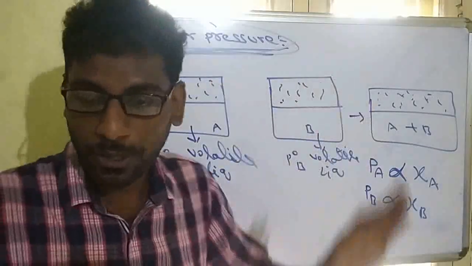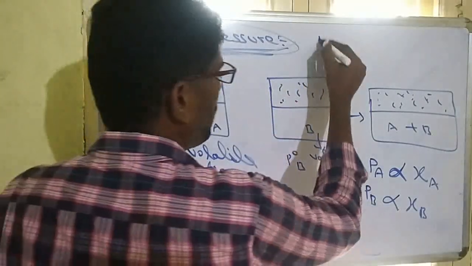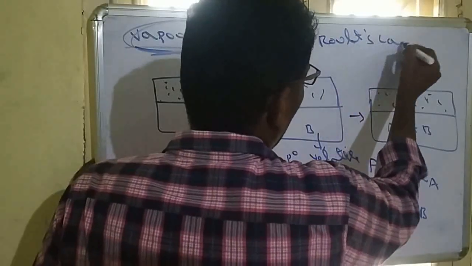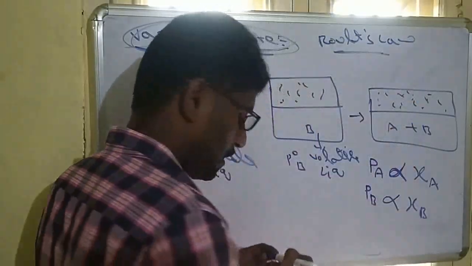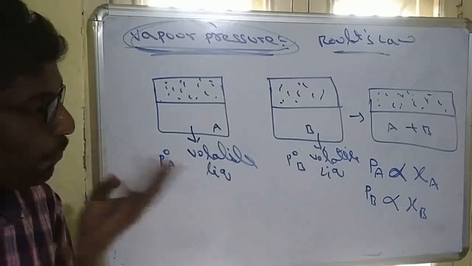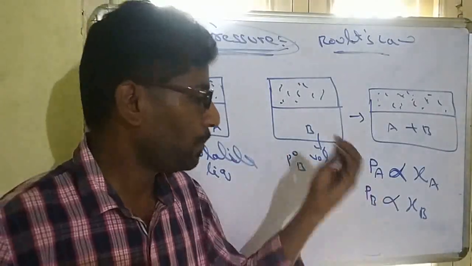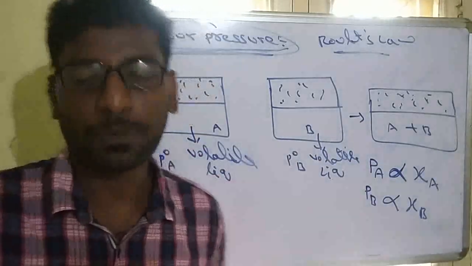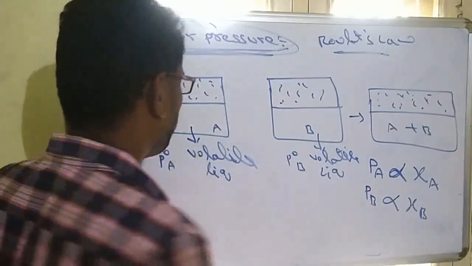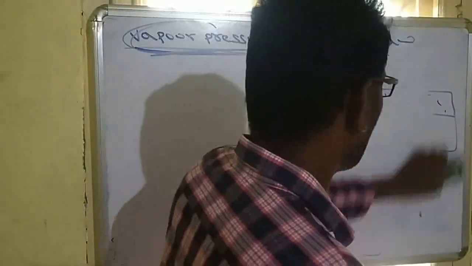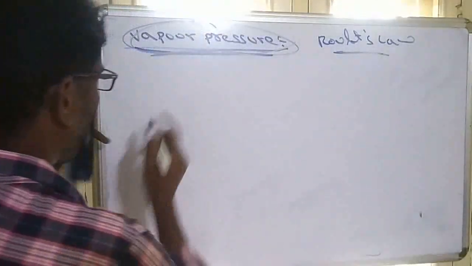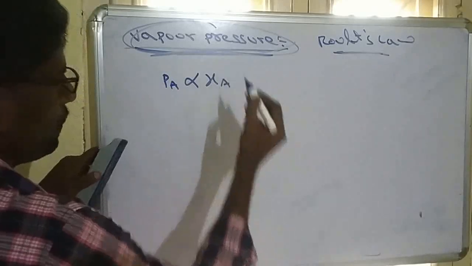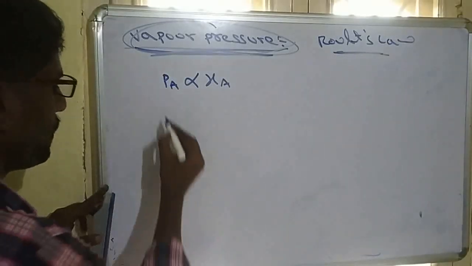So this law is given by Raoult. Raoult's law says that in a mixture of two volatile liquids, the partial pressure of each component is directly proportional to its mole fraction. So that is the Raoult's law statement. Partial pressure of each component PA is directly proportional to the mole fraction of that component.